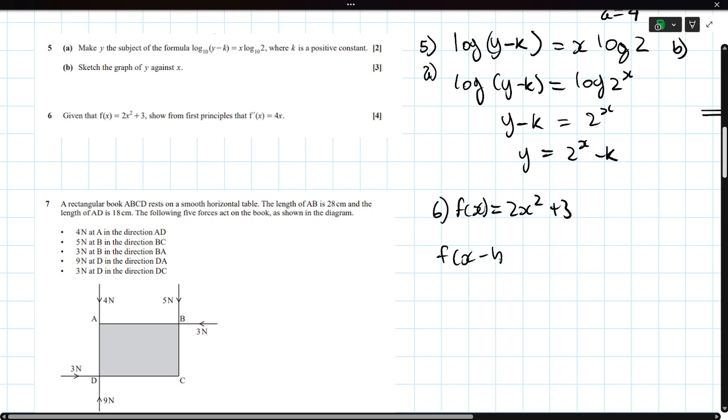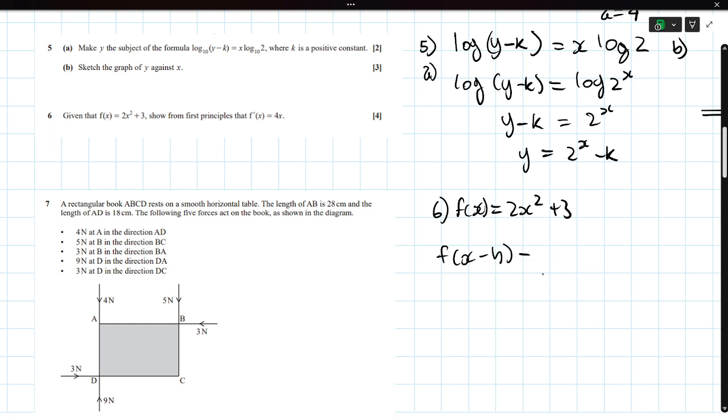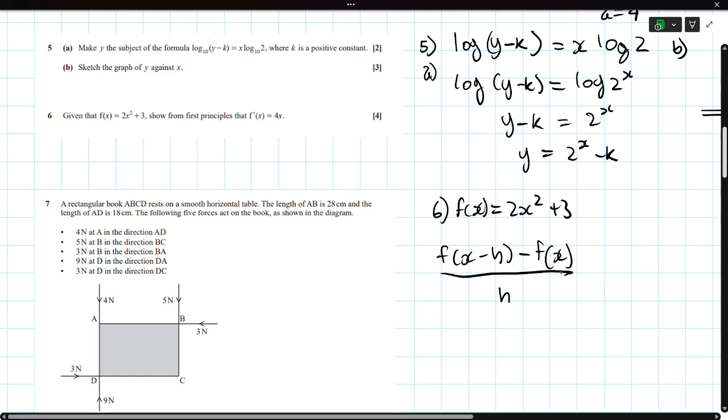f of x minus h. This is just changing y by changing x. So f of x plus h, something like that. Yeah, it should be something like this. This is kind of ridiculous. So I need to prove this by first principles.